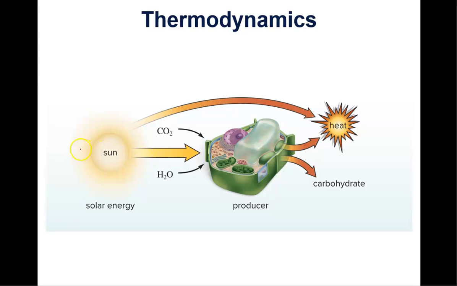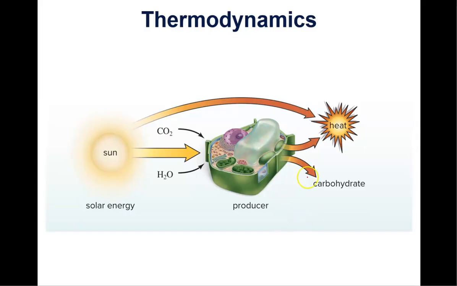What you're looking at here, of course, is a representation of a plant cell carrying out photosynthesis, absorbing sunlight, and converting carbon dioxide and water into a carbohydrate, glucose or some other carbohydrate. Now, that carbohydrate is then broken down in the cells of the plant or the cells of any other type of organism. The carbohydrate is broken down in the process of cellular respiration, and ATP is produced so that the cell can do work.